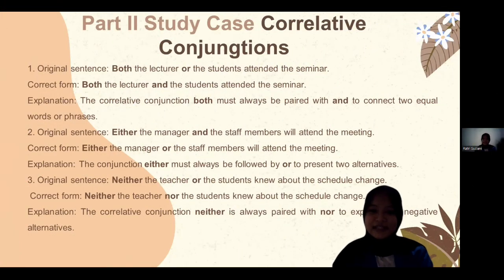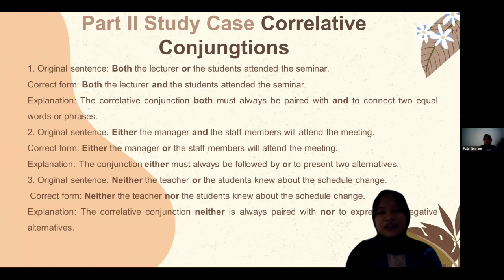Next is the last paragraph, correlative conjunction. The first mistake for the paragraph on correlative conjunction is: both the lecturer or the student attend the seminar. The correct form: both the lecturer and the student attend the seminar, because the correlative conjunction both must always be paired with and to connect two equal words and phrases.